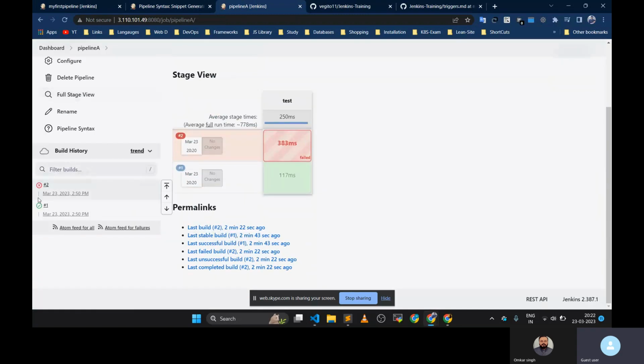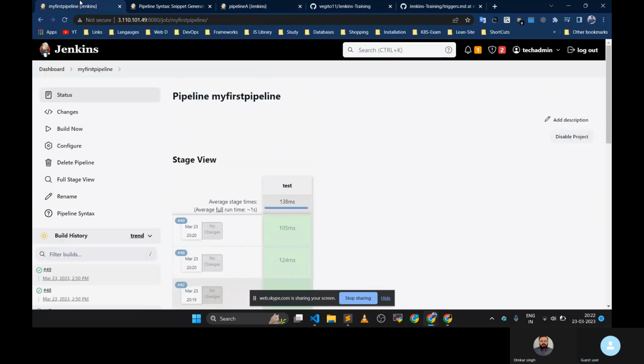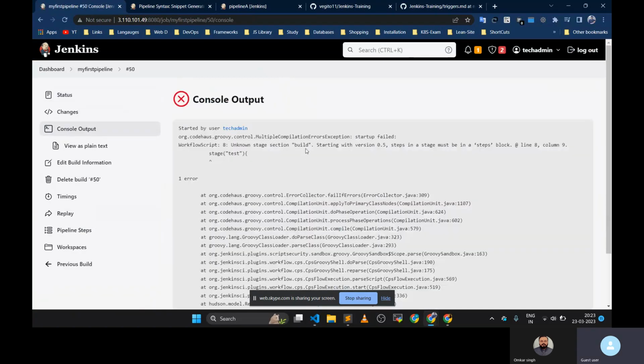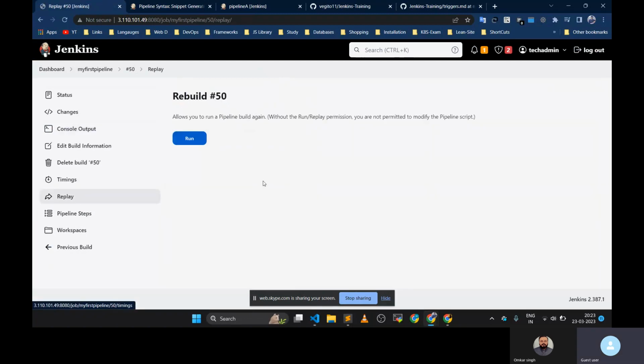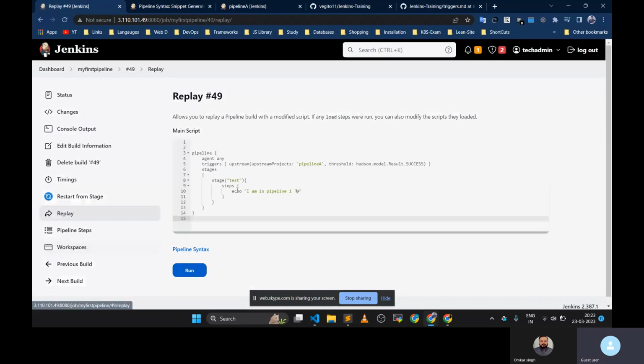Currently there are only 2 jobs for pipeline A. Now I'm going to build my first pipeline. Build now. What is this? Okay, I guess we have misplaced this one. It should be in the steps.